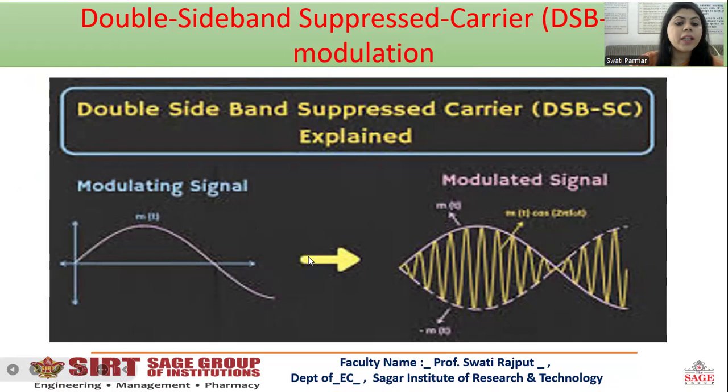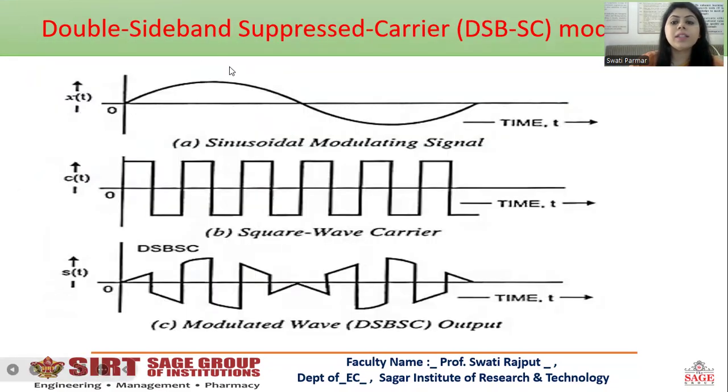This is the modulating signal and this is the modulated signal. Then you can see the DSB-SC: this is a sinusoidal modulating signal, this is a square wave carrier, and here you can see the modulated signal.